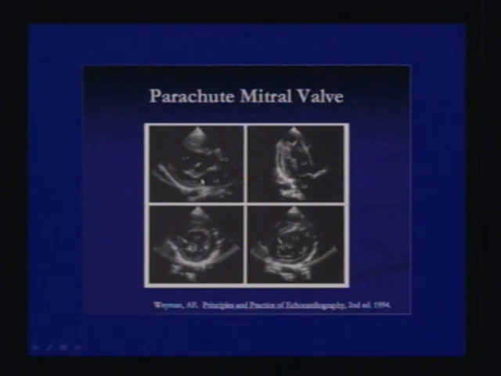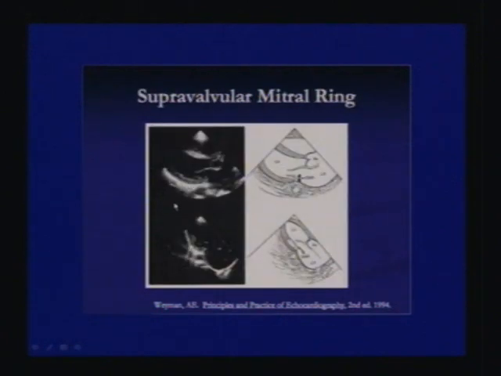Here in this patient, you can see a single papillary muscle to which both the leaflets are attached. Here you can see it on short axis, the dominant papillary muscle, where normally you see two. This is a big single papillary muscle causing a parachute mitral valve. This is a patient with a supravalvular ring. This is where you are seeing the supravalvular mitral ring, which causes effective mitral stenosis across it. Similarly, here you can see this membrane. You can see it out here in the 2D also.